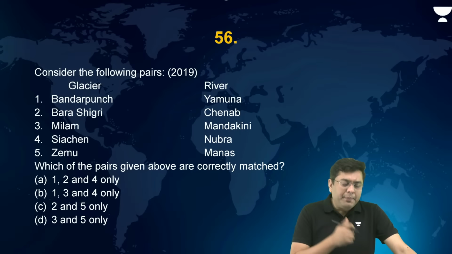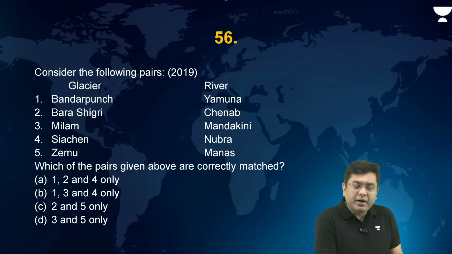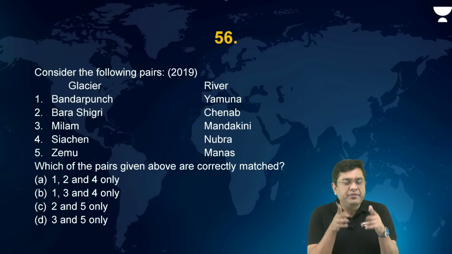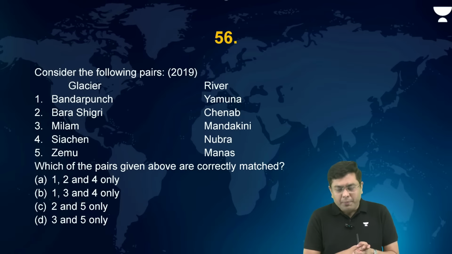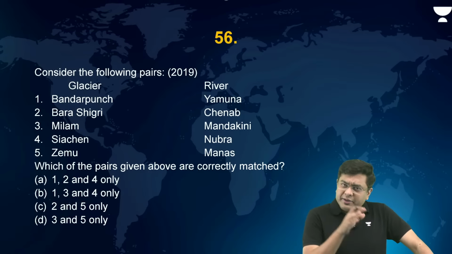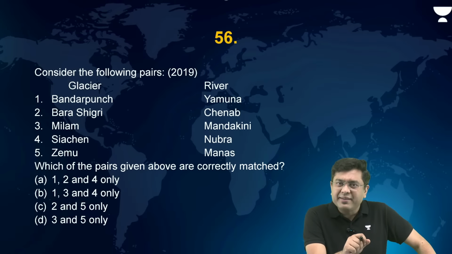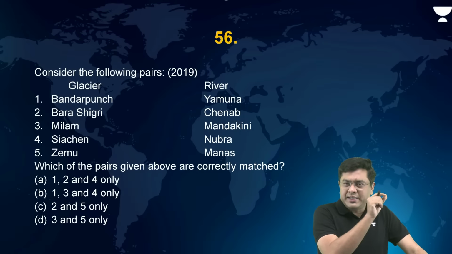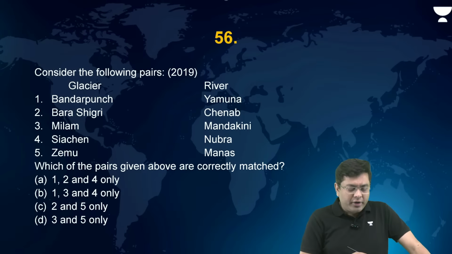Now, consider the following pairs in terms of the glaciers and the river which originates from those glaciers. Bandarpunch, Yamuna. Yes, around the region of Yamunotri is where you will find the Bandarpunch glacier, and that eventually leads to the formation of Yamuna, and the Yamuna meets river Ganga at the region of Allahabad or Prayagraj, right? Then Barashigri. It is present around the region of Baralacha Pass, and that drains and feeds the Chandra river, which forms the Chandra and the Bhaga stream, forming later on river Chenab.